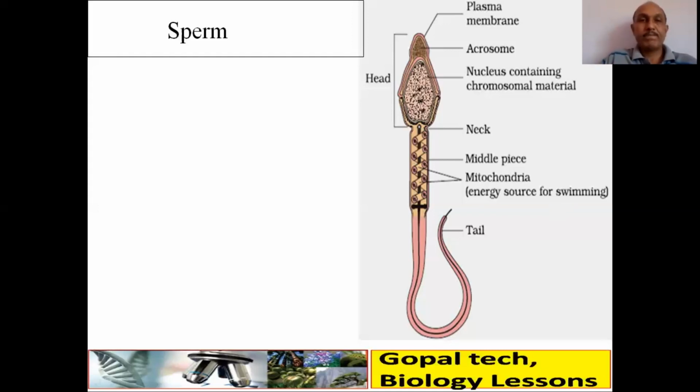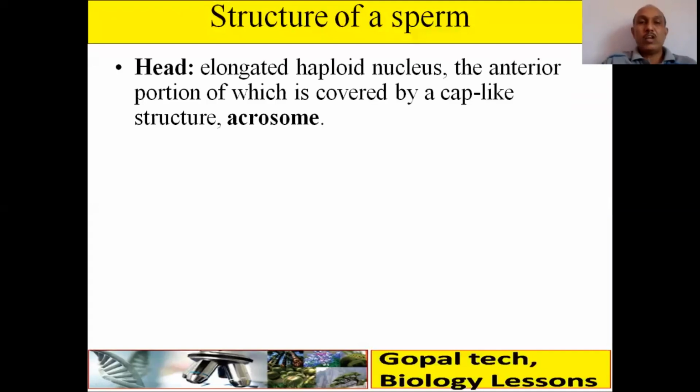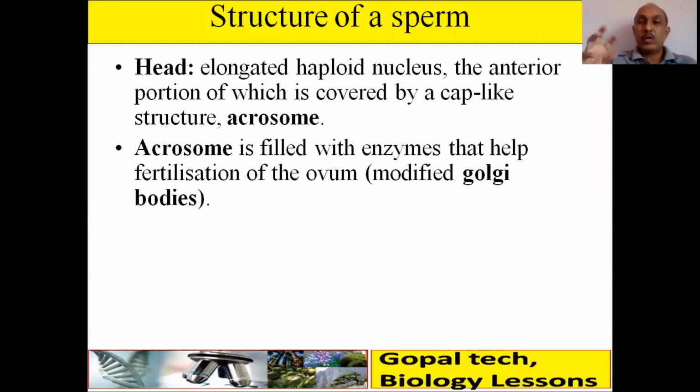Diagram has to be drawn. Structure: head is an elongated haploid nucleus. The anterior portion, that is tip, is covered by a cap-like structure called acrosome. Acrosome is filled with enzymes that help fertilization of the ovum, and it is a modified Golgi body.